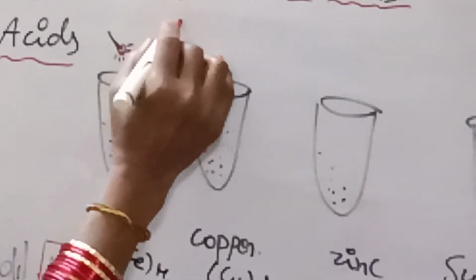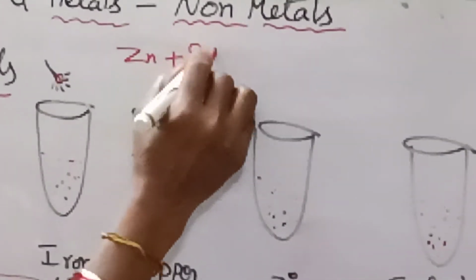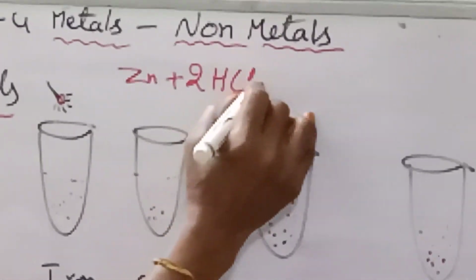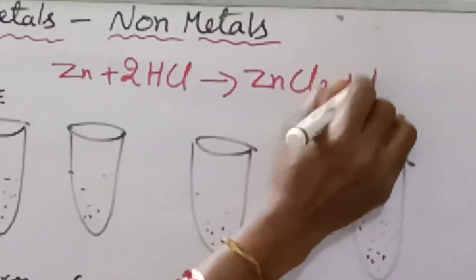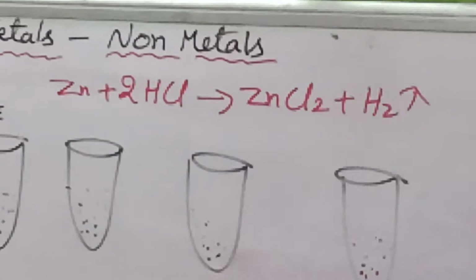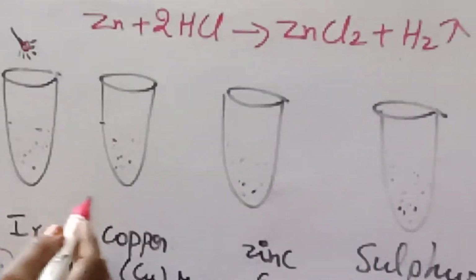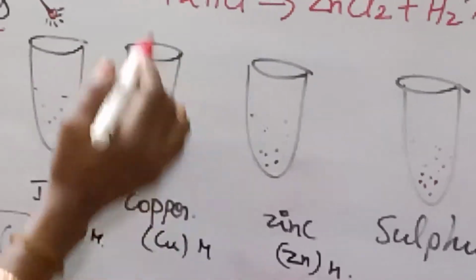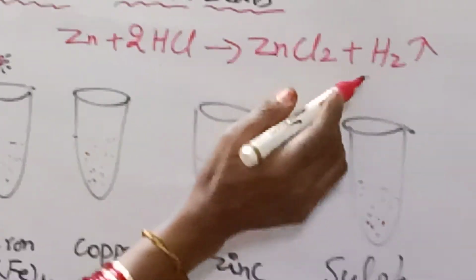Let us take the equation. When zinc metal combines with two molecules of hydrochloric acid, it gives rise to zinc chloride plus hydrogen gas. So in this way, metals, when they react with acids, liberate hydrogen gas.